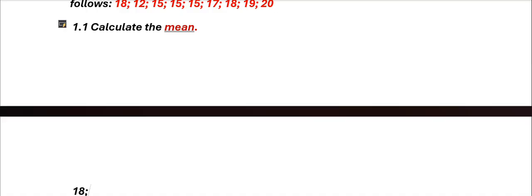Okay, first of all, let us arrange them in an ascending order. I believe that makes sense. That means we're going to say 12, 15, 15, 15. Oh, how many 15s? We have three 15s there, which is we said 12, 15, 15, 15.